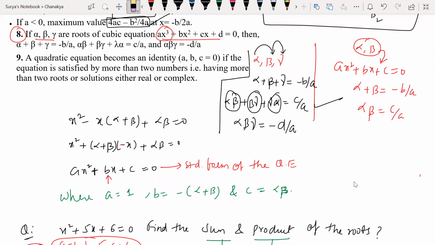Why d by a? Look at this here. I have my constant term as d here. I have a cubic equation with a, b, c, d. Clear? In the quadratic equation, look at this.